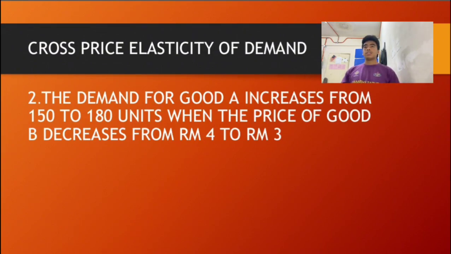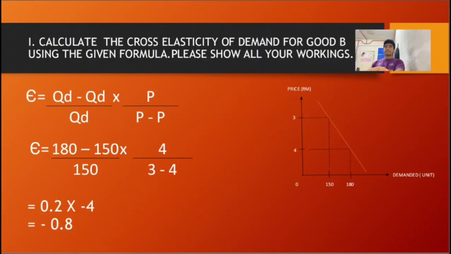Okay, now I want to present the second question, which is about cross price elasticity of demand. The question is, the demand for good A increases from 150 to 180 units when the price of good B decreases from 4 ringgit to 3 ringgit. The first question is to calculate the cross elasticity of demand for good B using the given formula.